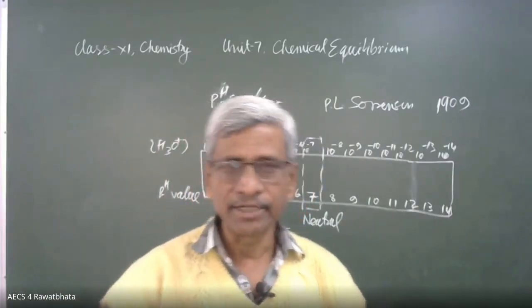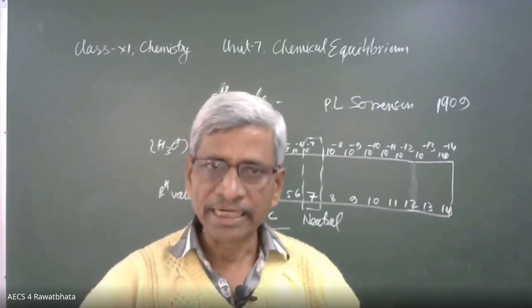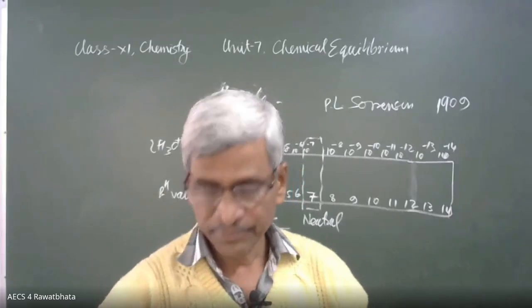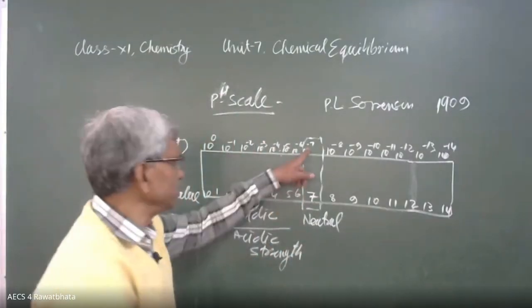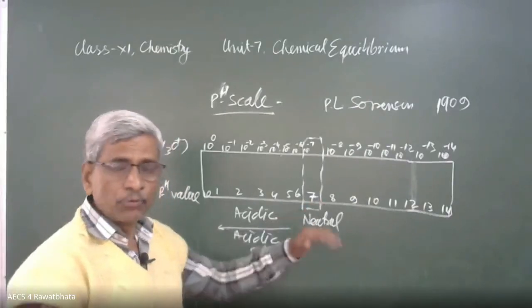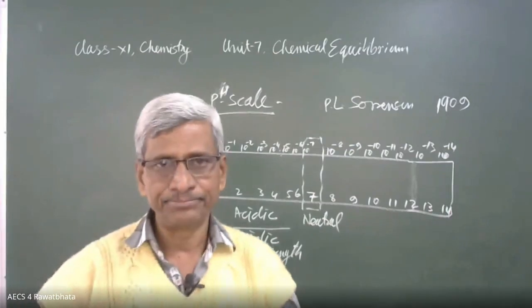It gives us an idea about the acidic strength, about the nature of the solution, whether it is acidic, basic, or neutral. pH 7 is neutral because at this pH 7, both hydronium ion and hydroxide ion concentration are the same.